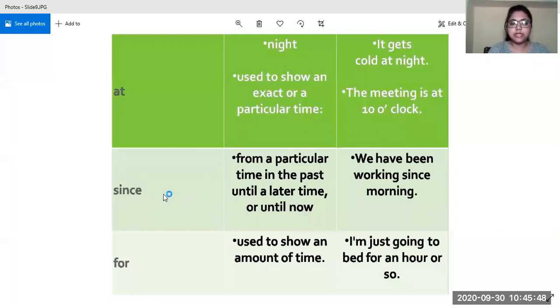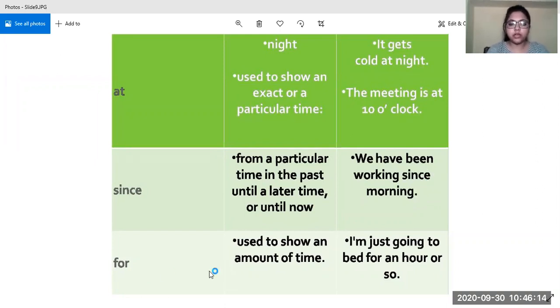Okay, next is "since". Since is used from a particular time in the past until a later time, or until now. If the action has begun in the past and it is going on till now, then we use since. For instance, we have been working since morning. So we started our work in the morning, and we are still doing our work. In such type of sentence we use since.